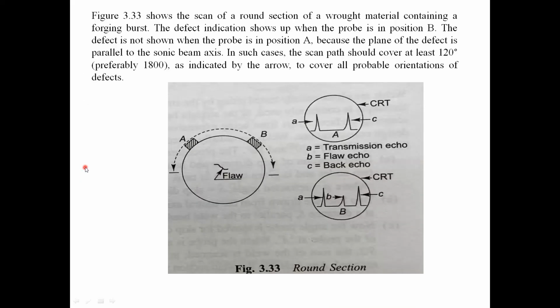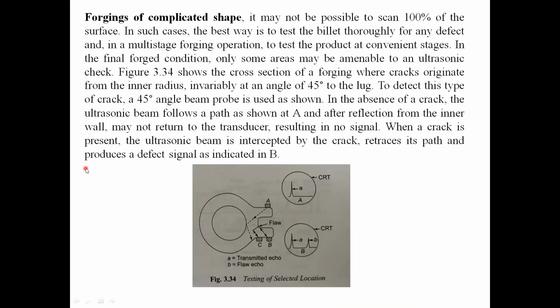Next, forgings. If you are testing forged objects, we use angle beams, because forging means we have complex shapes. Straight beams are not suitable for finding defects in forged products, so we prefer angle beams. We send the sound waves at certain angles, and based on the reflection we can find the flaw.